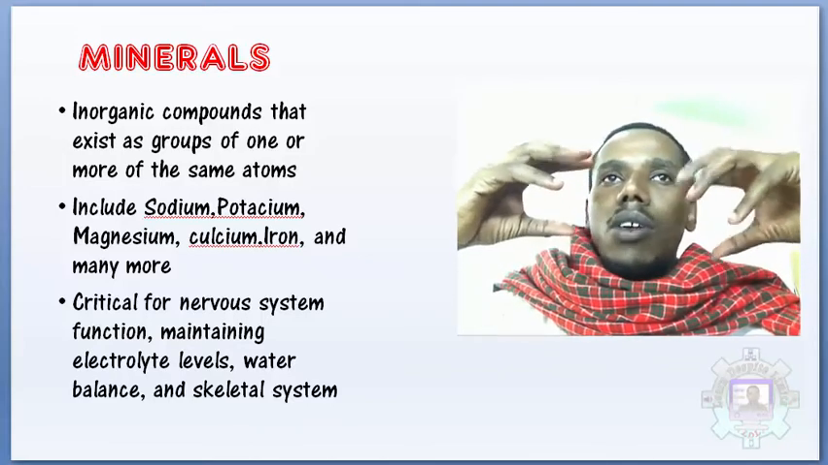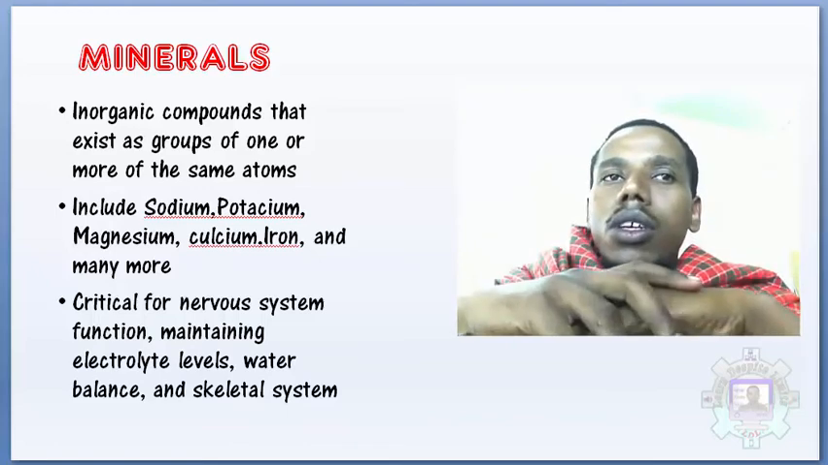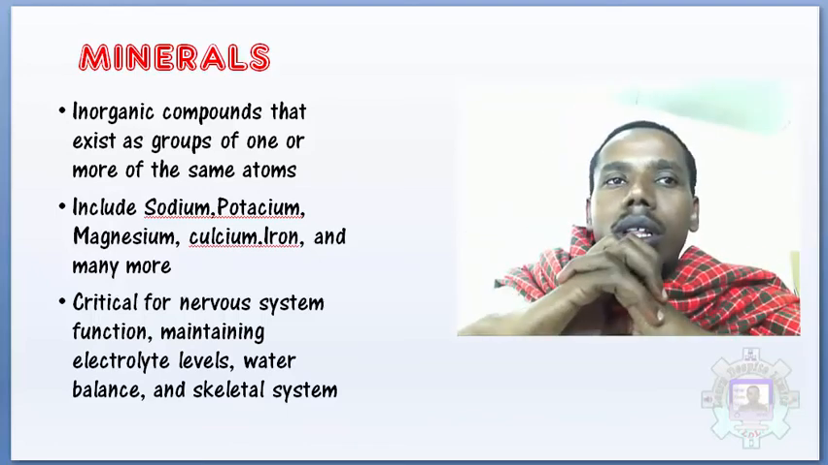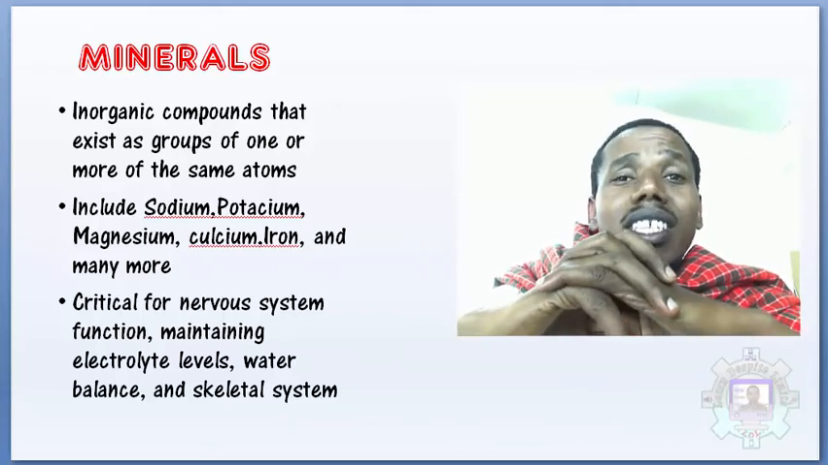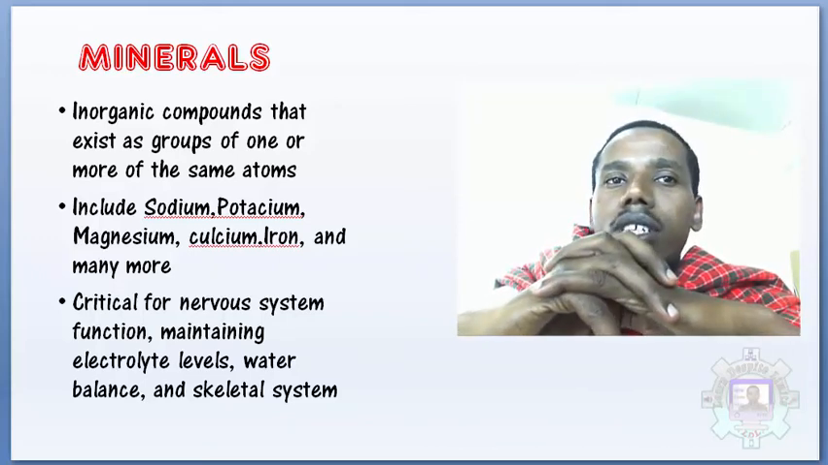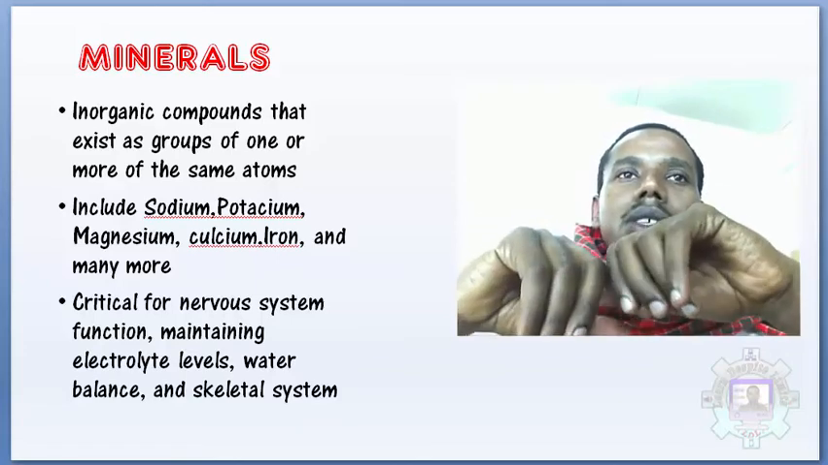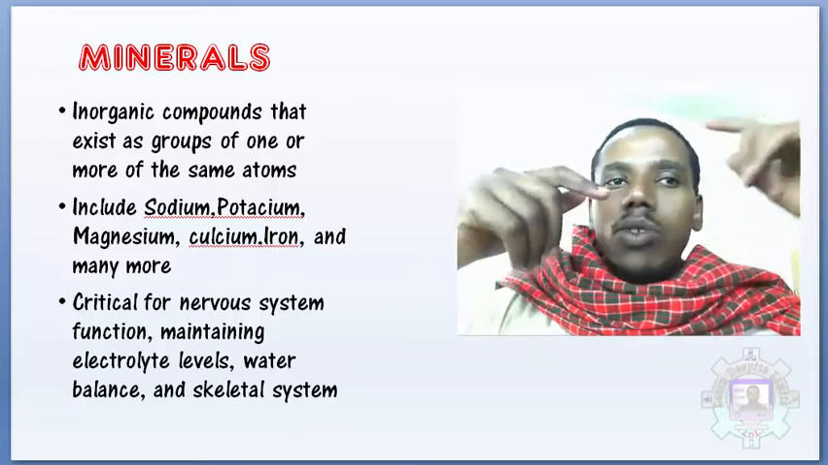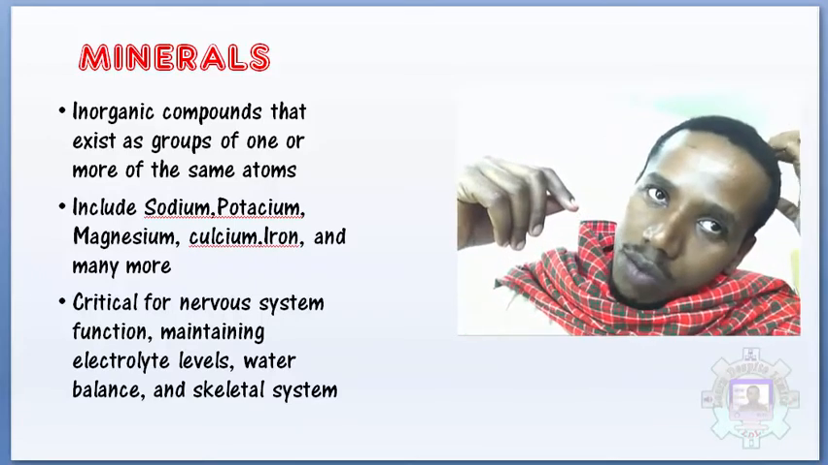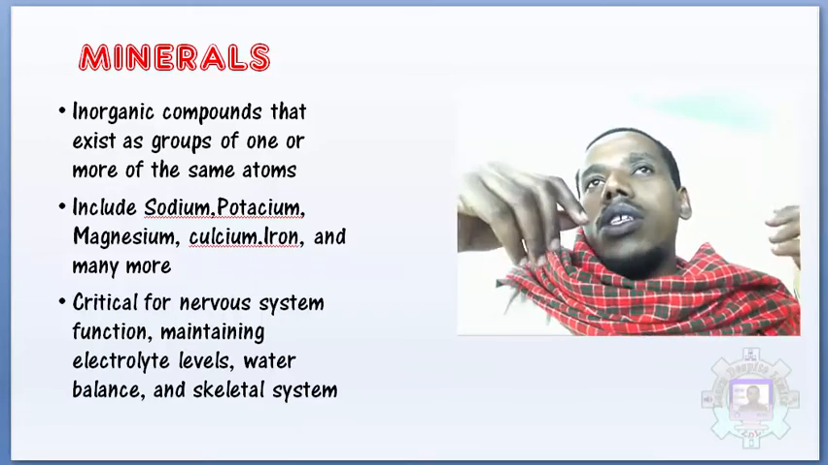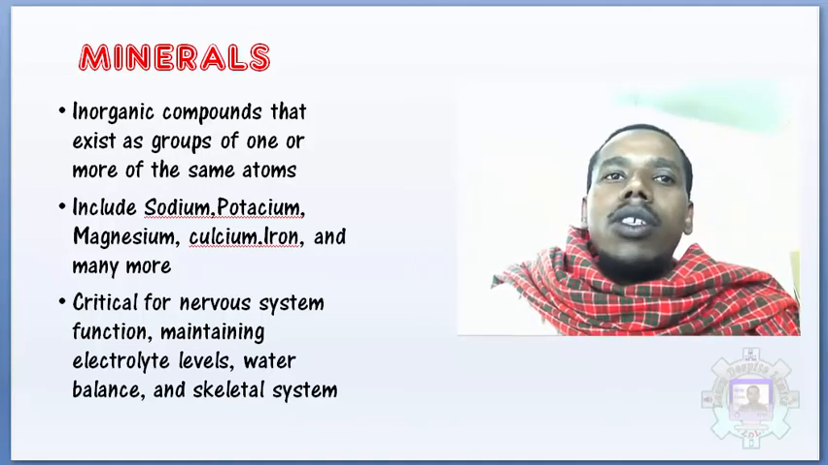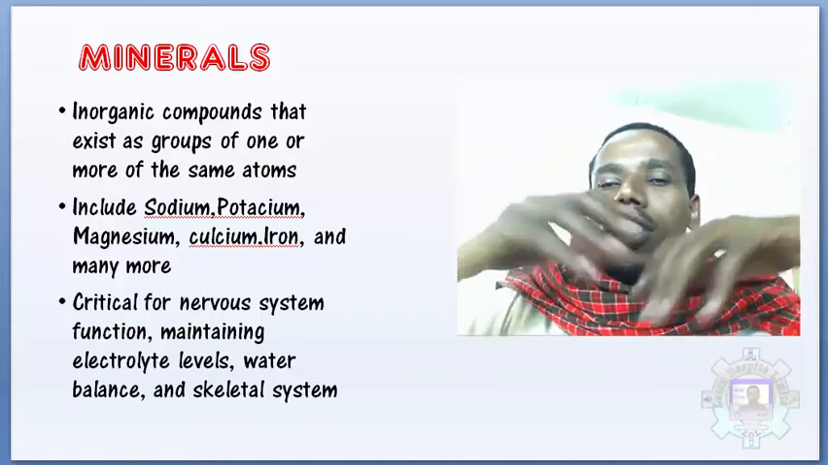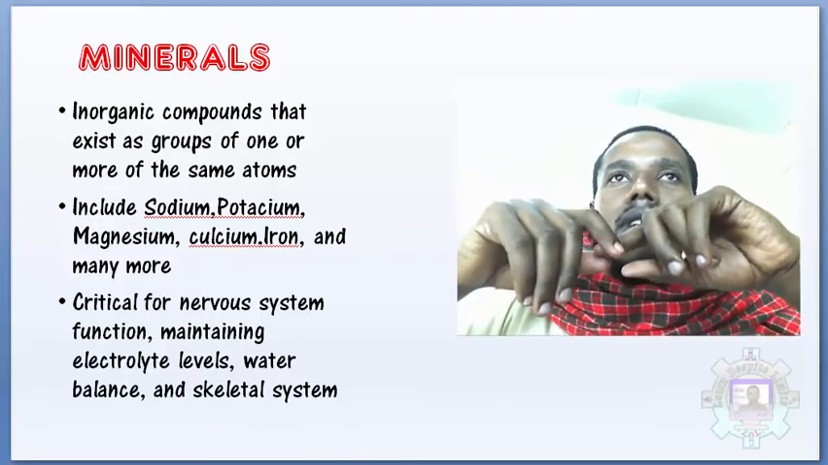Calcium helps us in our bones, in other parts of our body, and other types of minerals. We need minerals in our body as well. Minerals are essential because they are critical for nervous system function. Some minerals like potassium are very essential for our nervous system to function. It's also essential to have minerals because they help us maintain electrolyte levels, water balance, and also the skeletal system.